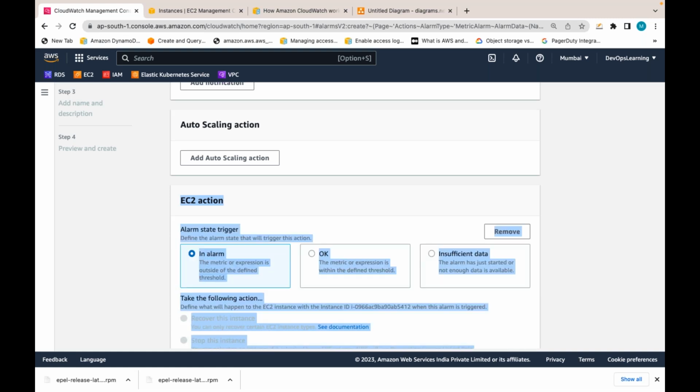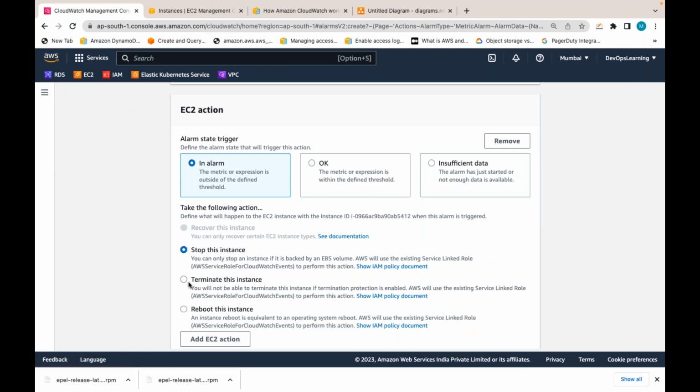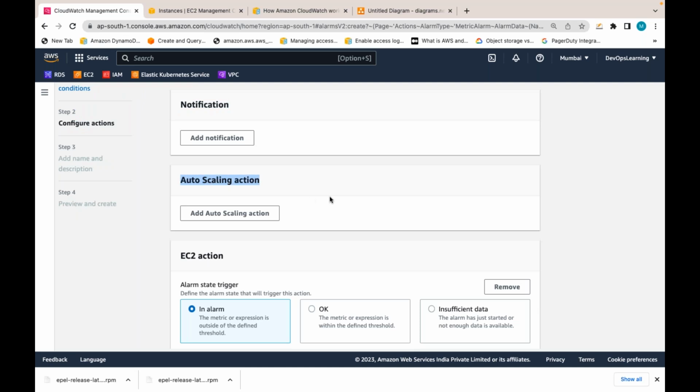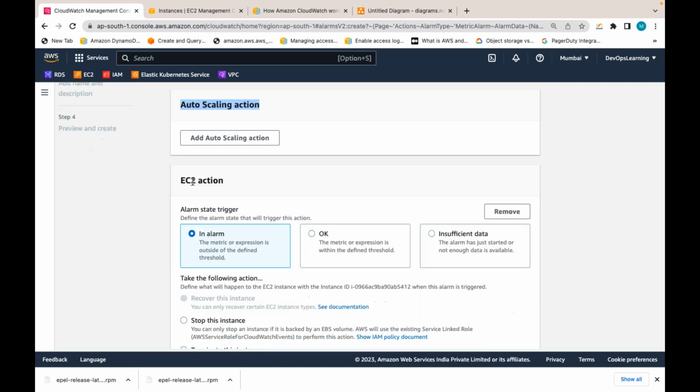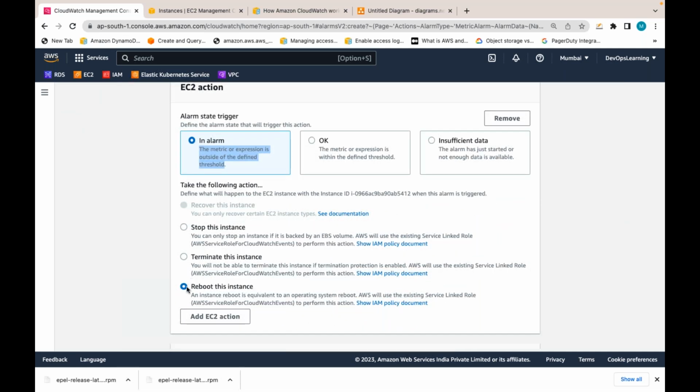What do you need to do on that EC2 if the condition is satisfied? If required, I can stop the server, terminate the server, or reboot the server. Understand? You can send notifications if required, but I removed that. You can take auto scaling action, but I am not doing that either. Just for demonstration purposes, I am taking EC2 action. The moment the condition is satisfied and the metric exceeds the threshold value, what EC2 action do you want to take? Let's say I want to reboot, just for understanding.